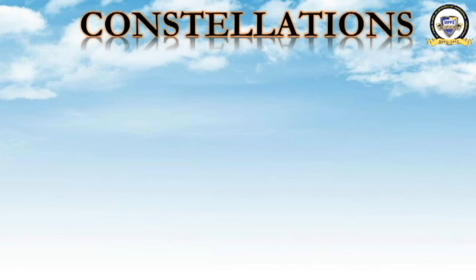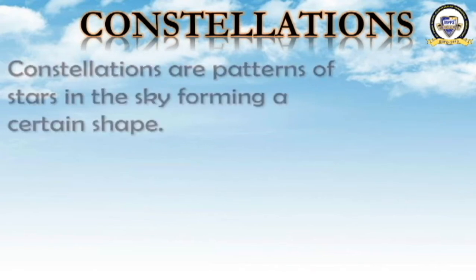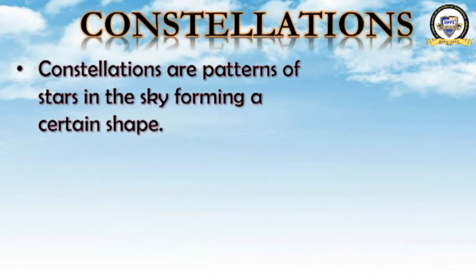What is that? It is constellations. Now we will learn about constellations. Let us see what constellations are. Constellations are patterns of stars in the sky forming a certain shape.